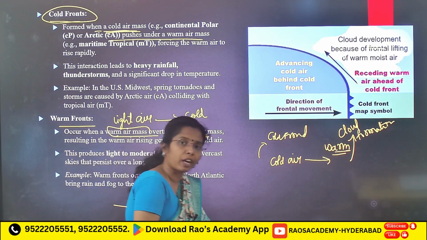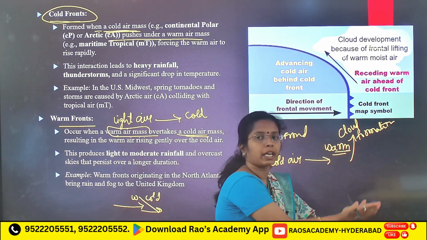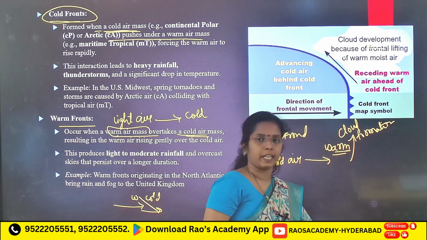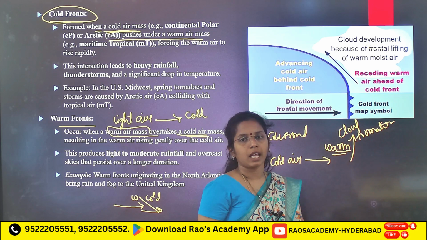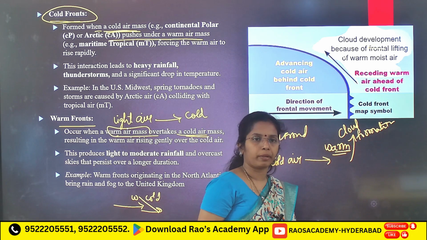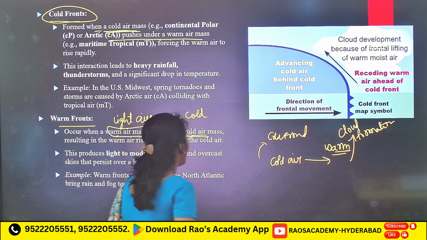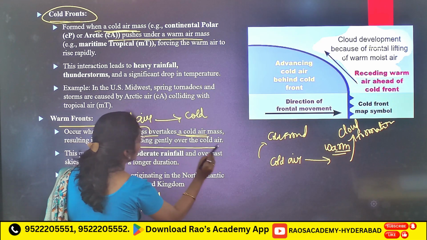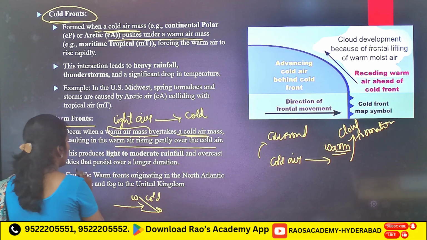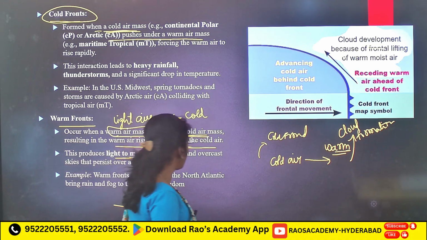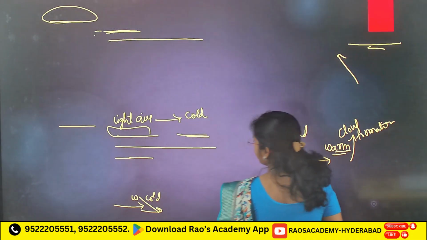In a cold front what happens? The cold air mass uplifts warm air fast because cold air is dense. It can easily uplift warm air, and because of this strong movement what will you see? Cumulus cloud formation, and you will see rainfall. In a warm front, warm air rises gently over the cold air. This produces light to moderate rainfall.